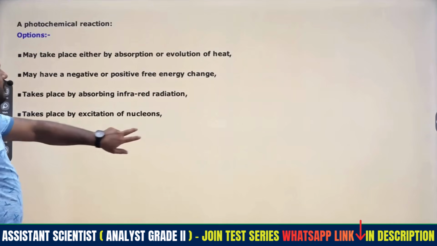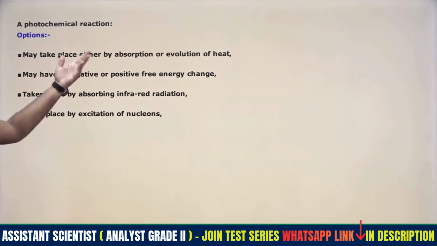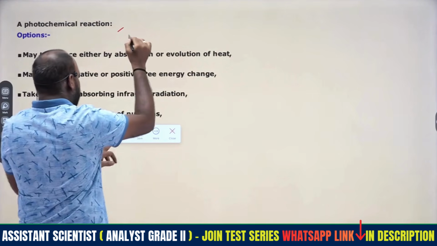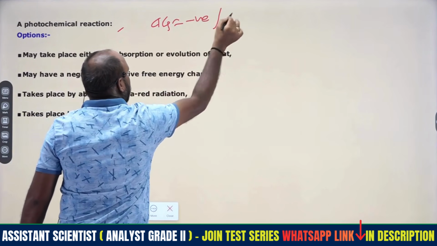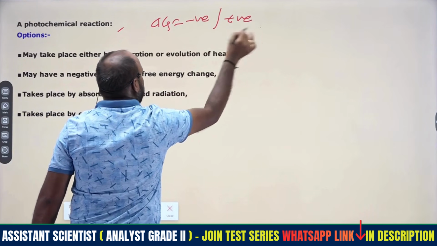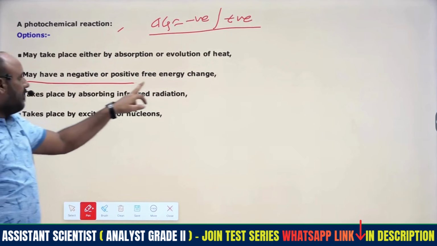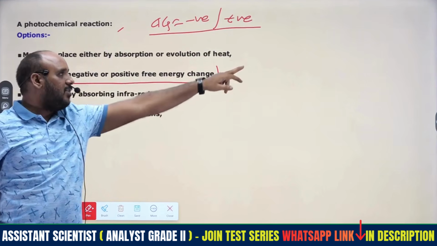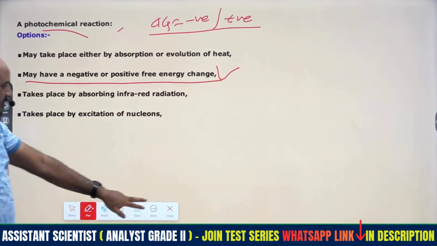Then coming to the next one, a photochemical reaction. How do we confirm whether it is a spontaneous reaction or not? We confirm with delta G, whether negative or positive, with the help of the change of free energy. With respect to that, we can choose the photochemical reaction, and that will give the information.